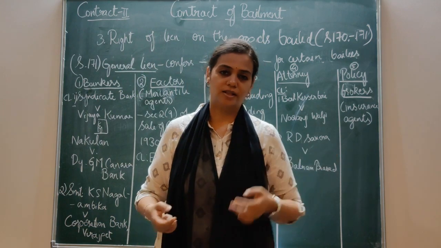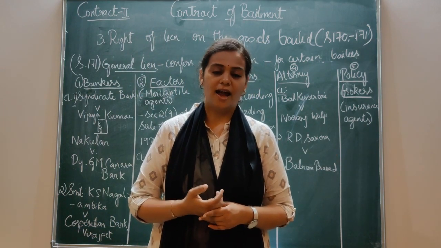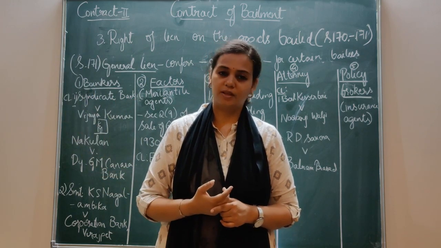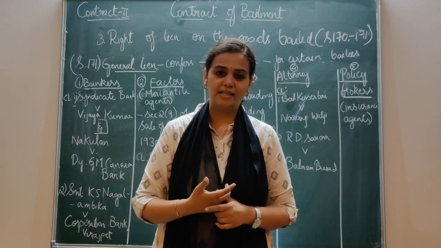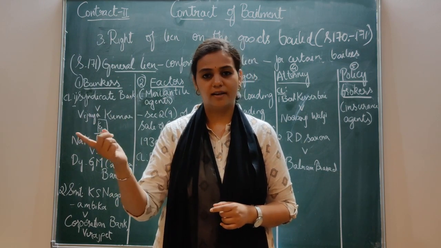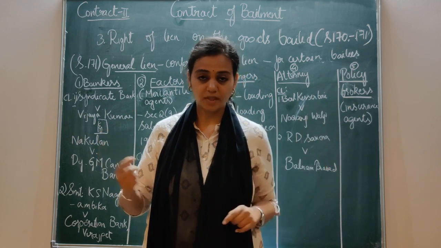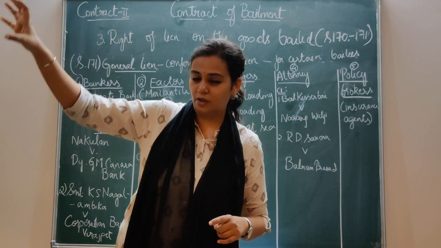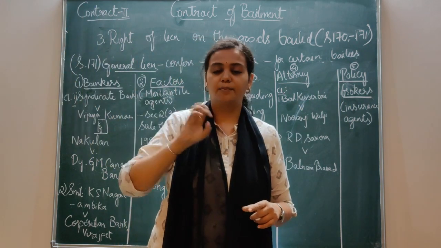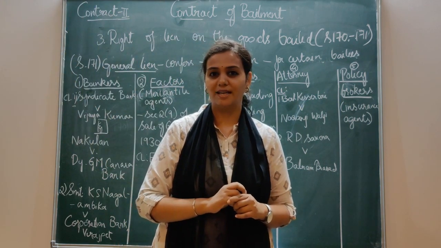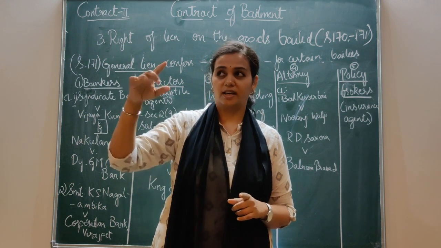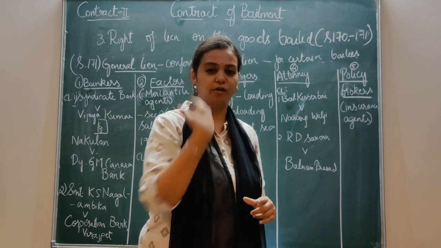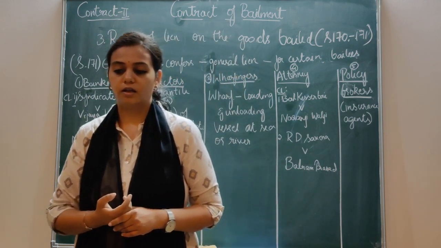So he had a due in his personal loan account, and he had taken another loan, and for that other loan, loan A, he had given his gold. And now he has made a default in the personal account, right? So from whatever gold is pledged for the other loan, they can recover it. He has pledged gold, so they can take that gold for discharging his liability on his personal loan.